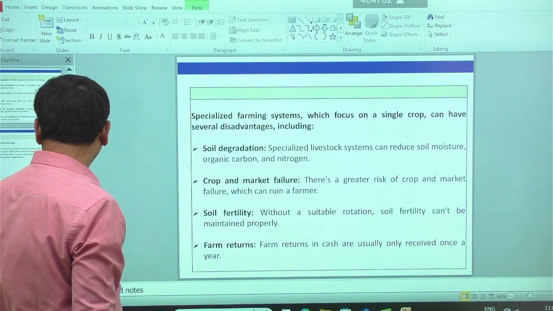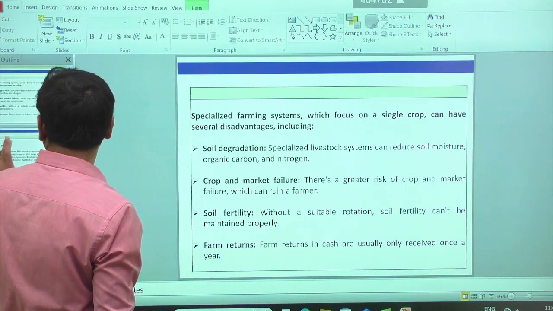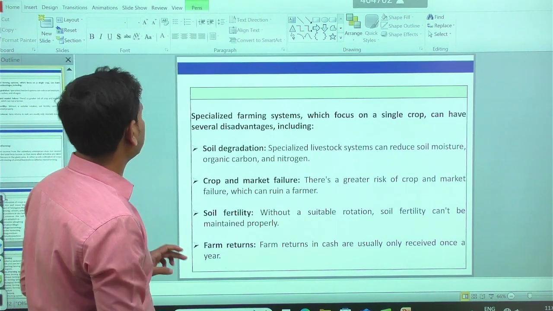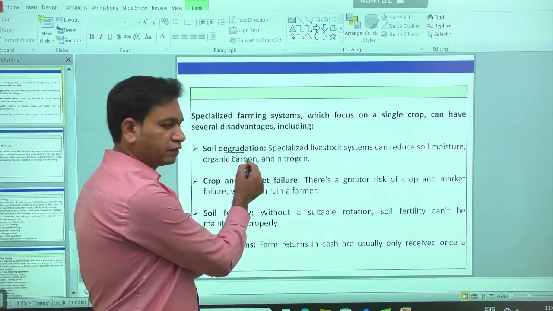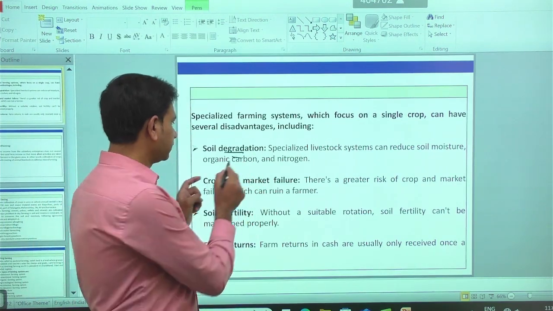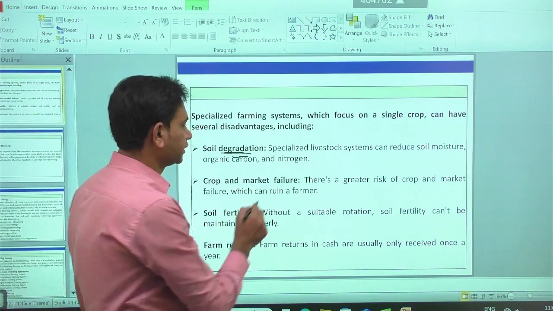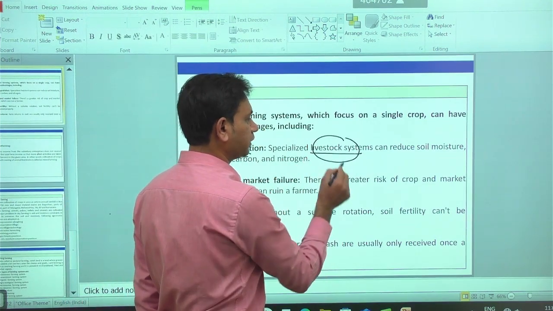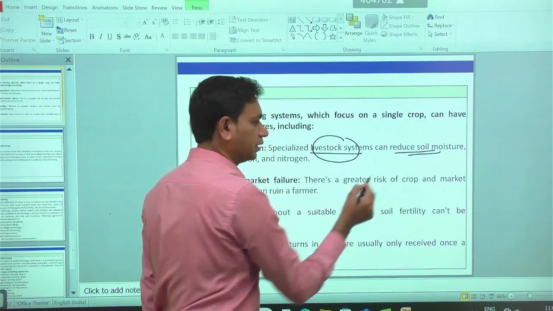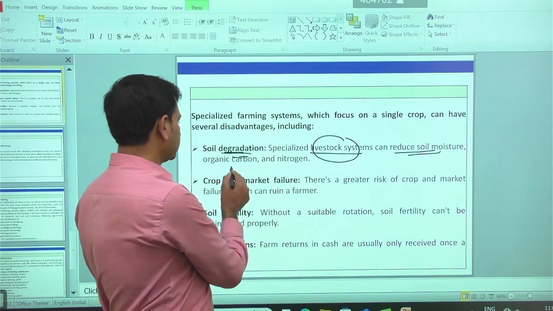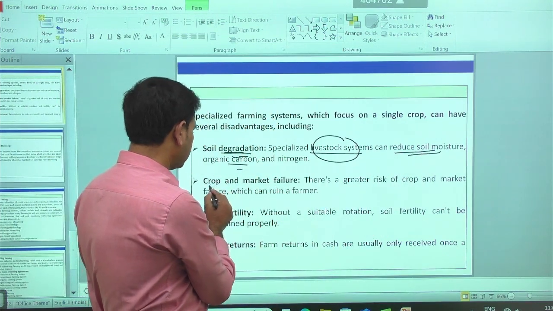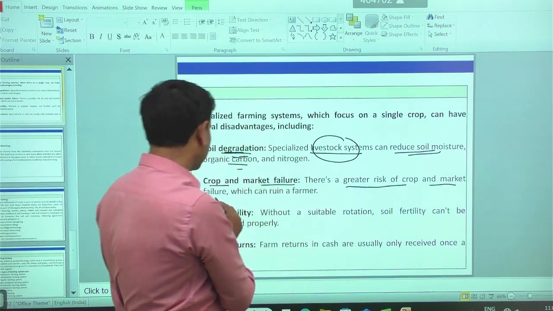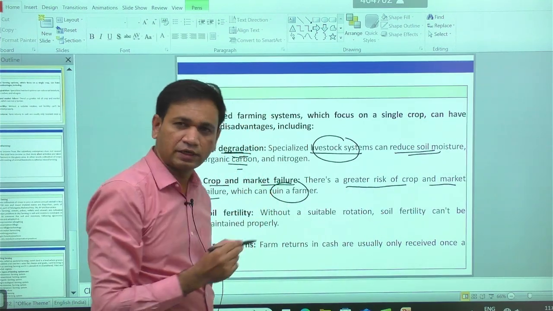But at the same time, specialized farming has some disadvantages, right? One, sometimes if you focus only on the major crop, soil degradation can be possible. In a specialized livestock system, if you focus on only one enterprise, it can sometimes reduce the improvement of soil health. Then sometimes there is crop and market failure. There is a greater risk of crop and market failure, which can affect the income of the farmers.